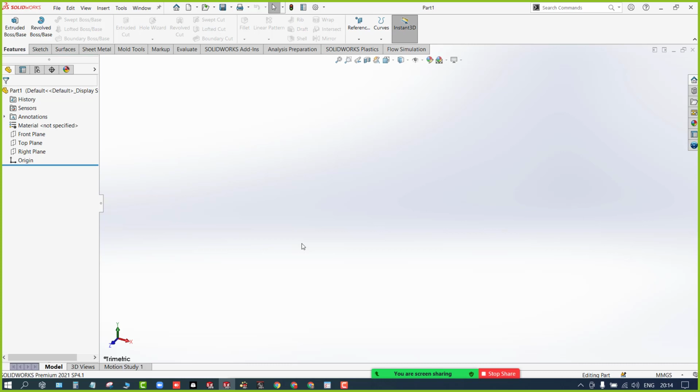Second point, always try to create the rough design of the model.